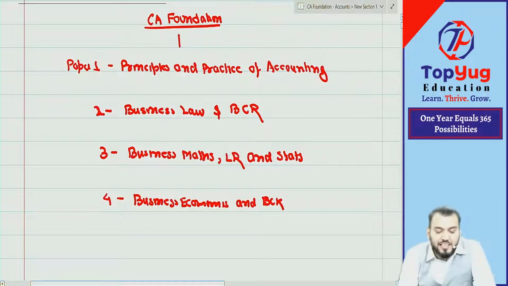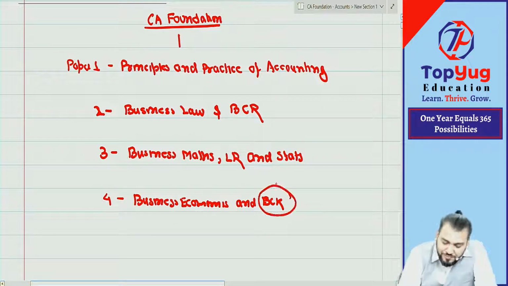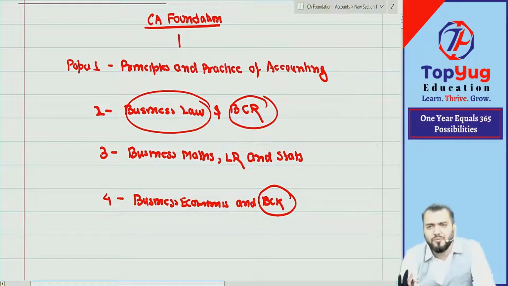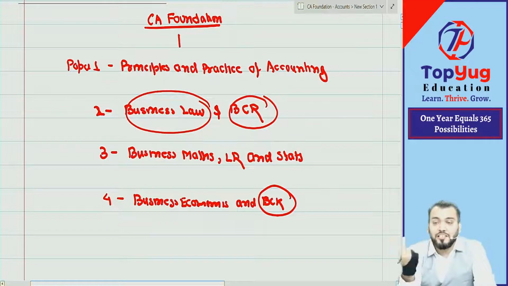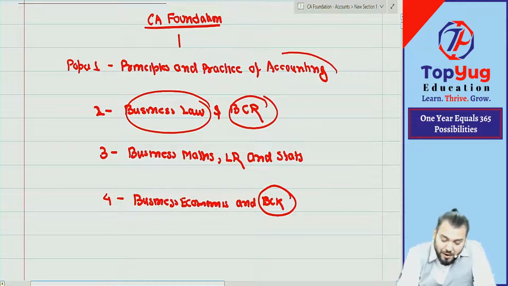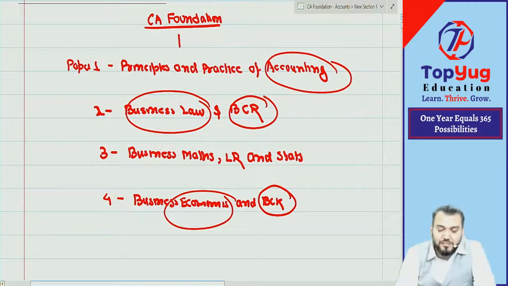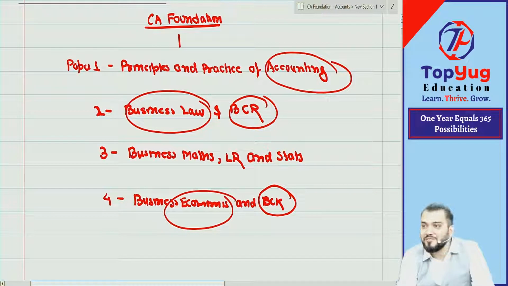It is business and commercial knowledge. It is a new subject. Means if I say you are from a mathematics background, let us assume that. So these are totally new for everyone. Totally new for everyone. So can you say this accounting and economics is the same for everyone? You have done it.